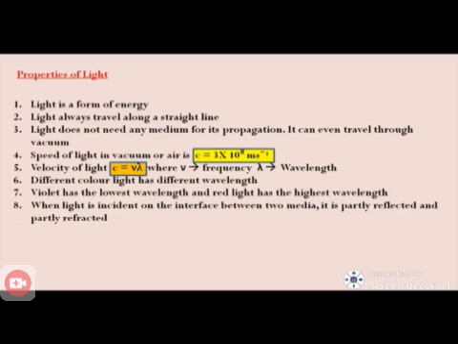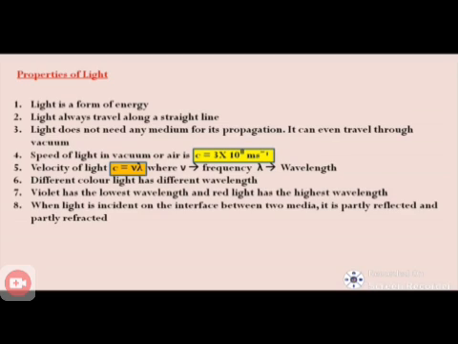Third one, light does not need any medium for its propagation. It can even travel through vacuum. But sound needs a medium, while light does not. Light can travel through a vacuum, but sound does not travel through vacuum space. Vacuum means without air.